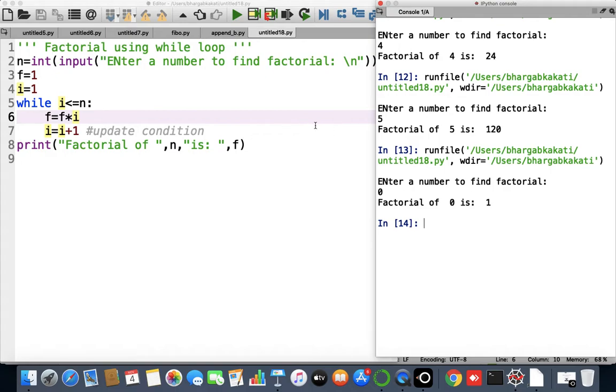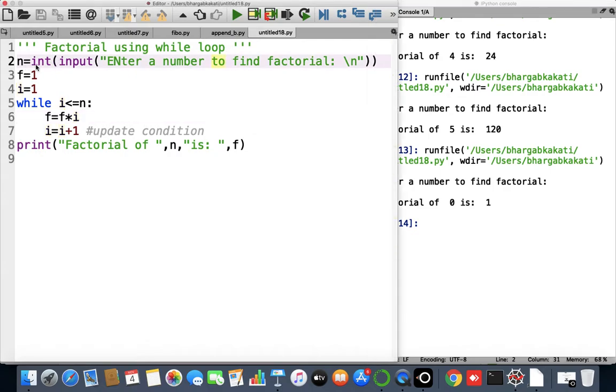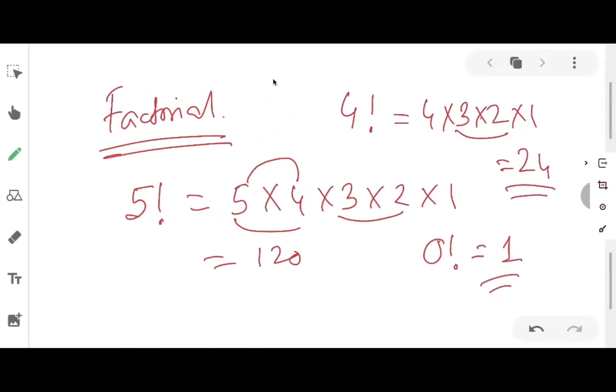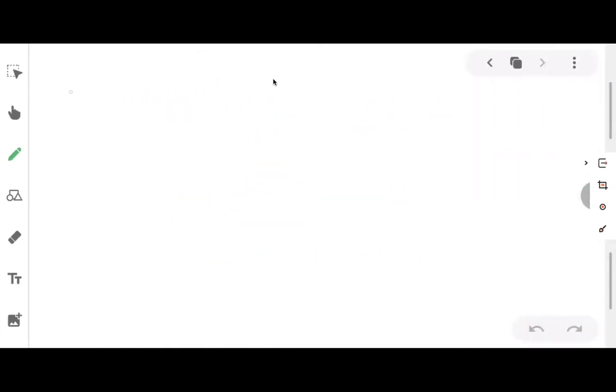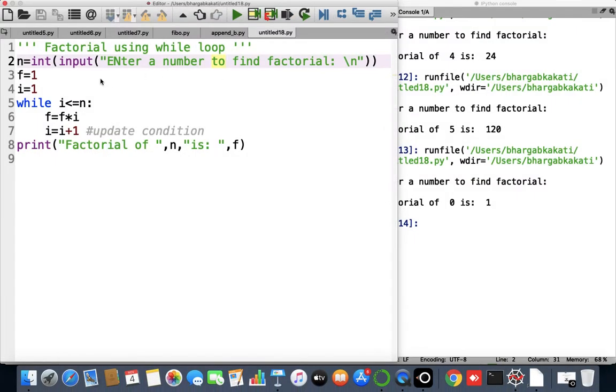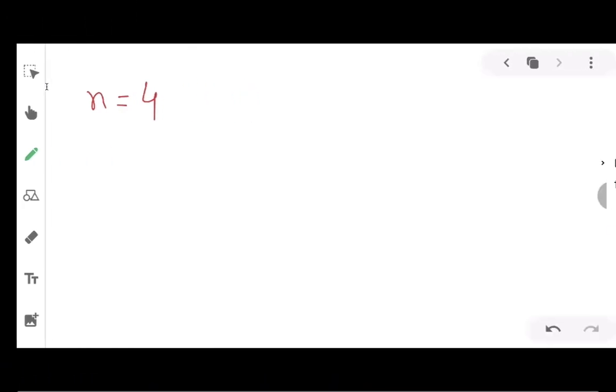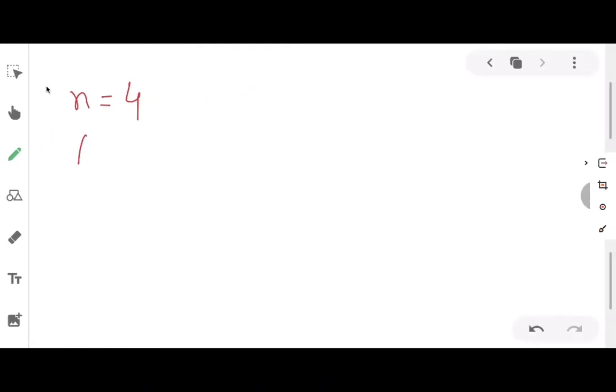Now let me make you understand how this particular program is running. Now let's pay attention to the first line, which says n equals to int input, enter a number to find the factorial. That means the program is asking the user to enter the number for which the user wants to find the factorial. So let's say I want to find the factorial of 4. So I'll give the value of n as 4. After that, let's look at line number 3. f is how much? f is 1 and i is 1. So let me just write it here. f is 1 and i is 1 initially.